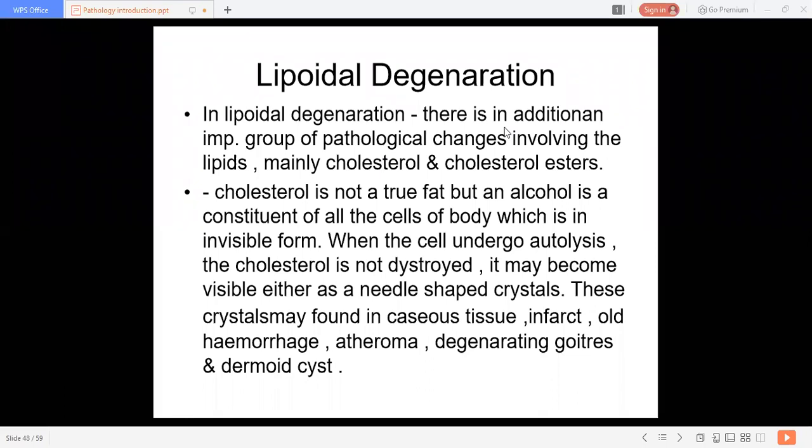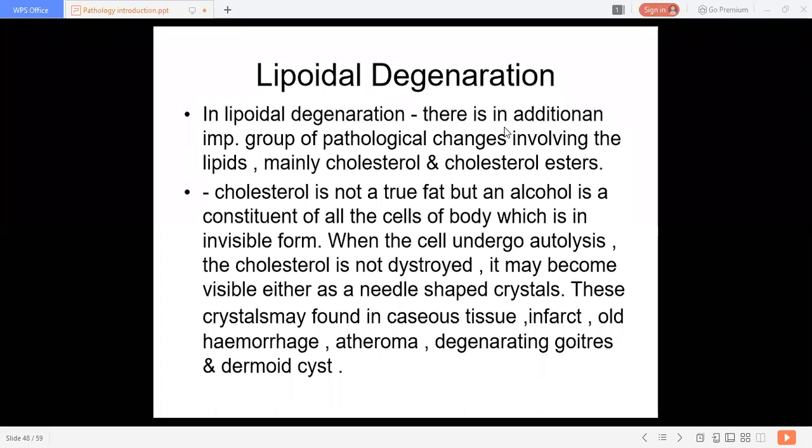These crystals may be found in caseous tissues, infarcts, old hemorrhages, atheroma, degenerating goiters and dermoid cysts. So in hemorrhagic clots, old infarcts, caseous tissues, atheroma, degenerating goiters and dermoid cysts, cholesterol can be present as needle-shaped crystals, of course after death.